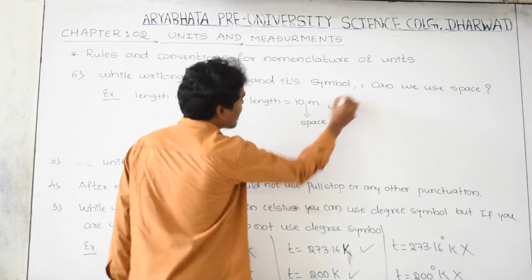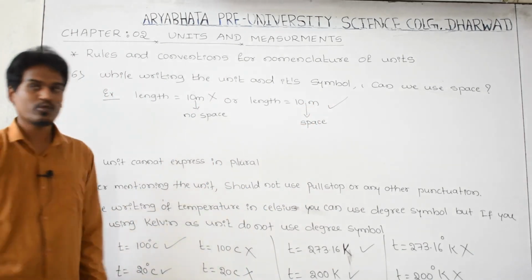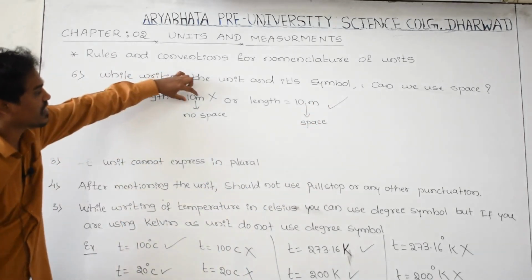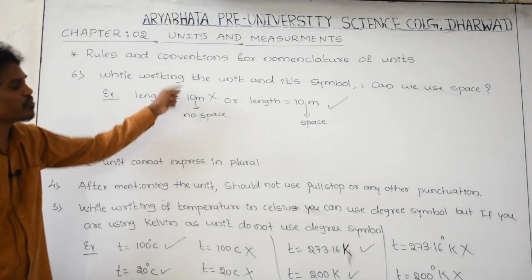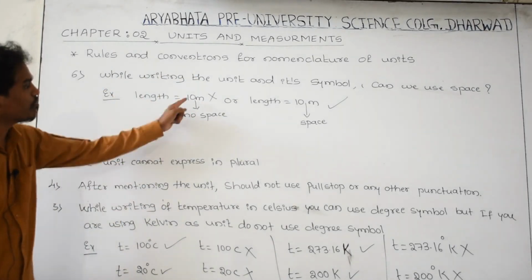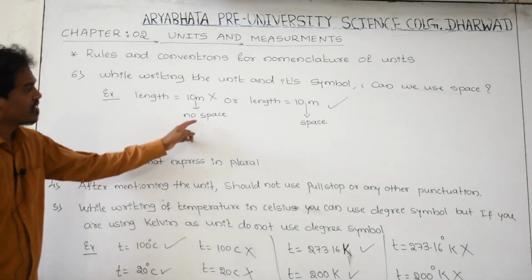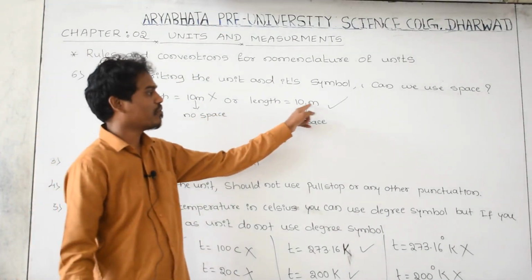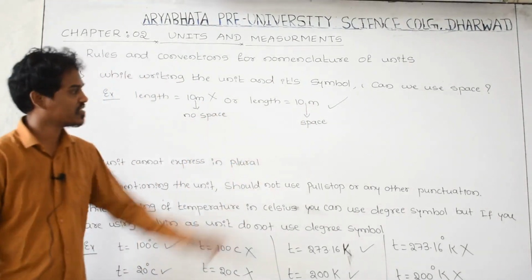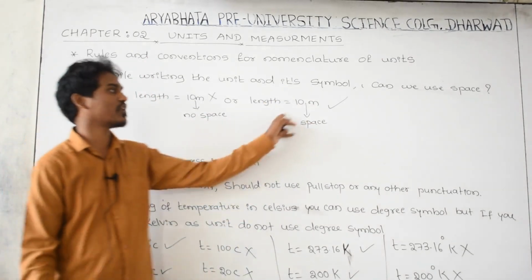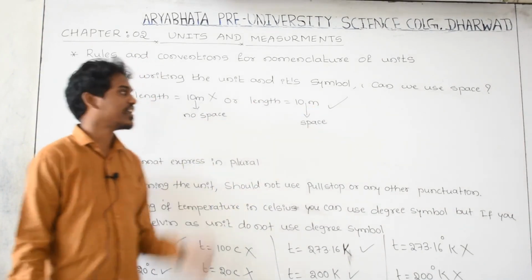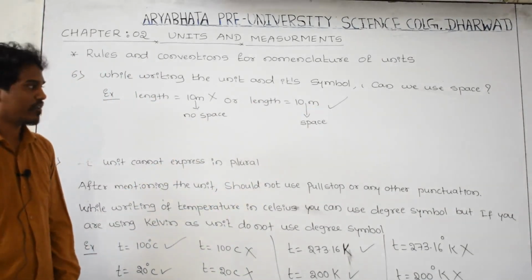Yes, this is right and this is wrong. We should write a space between the number, the magnitude, and the unit. Here there is a space between number and unit. This is the right way and this is the wrong way.